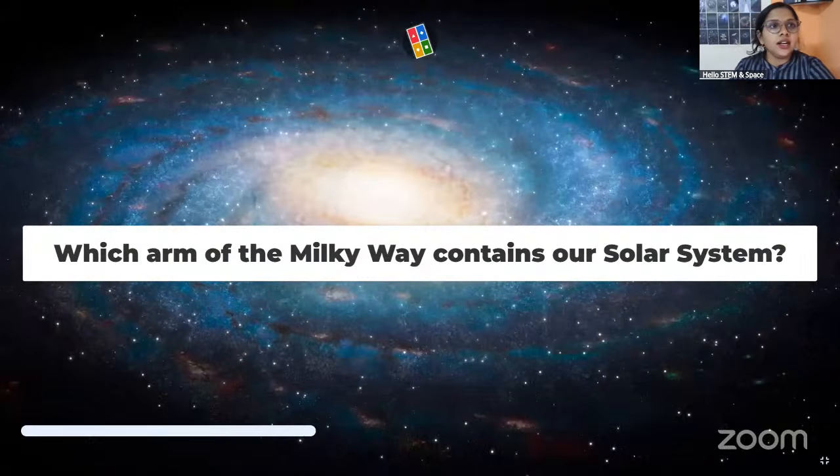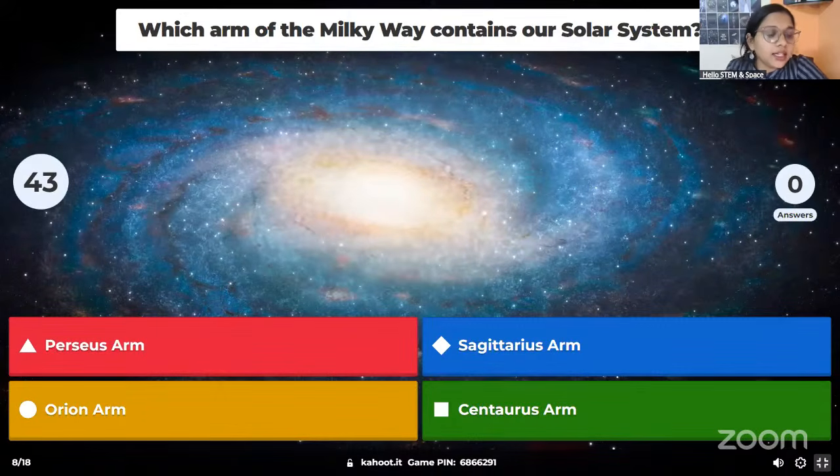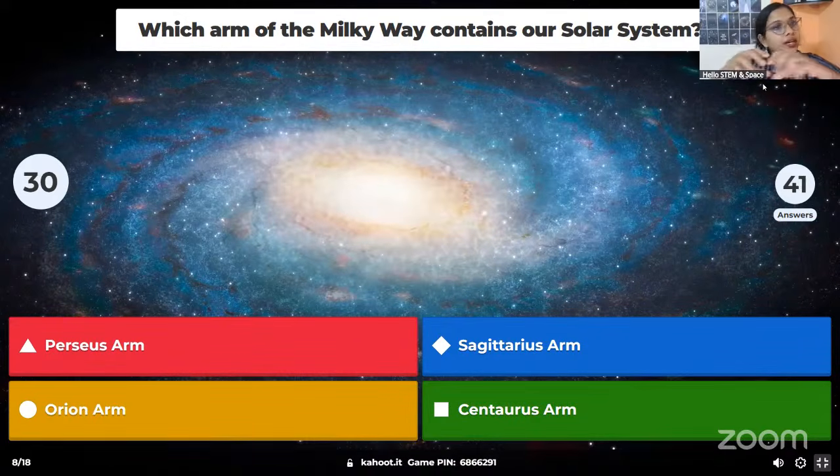Now, everyone, let's go to the 8th question. Which arm of Milky Way contains our solar system? So you all know Milky Way is actually a barred spiral galaxy, which has the elongated bar-shaped central region and the spiral arms coming out from it. So which arm of Milky Way contains our solar system? Perseus arm, Sagittarius arm, Orion arm, or Centaurus arm?